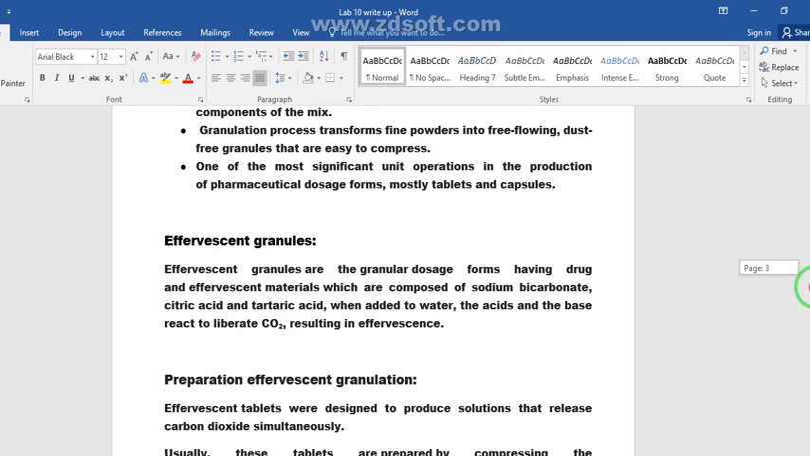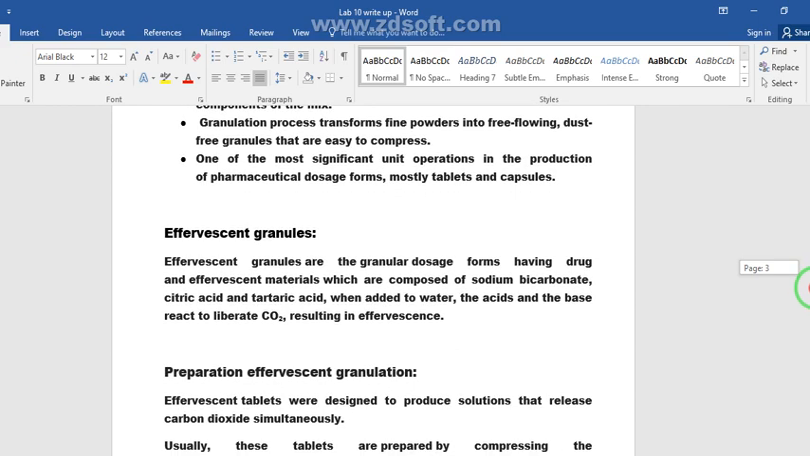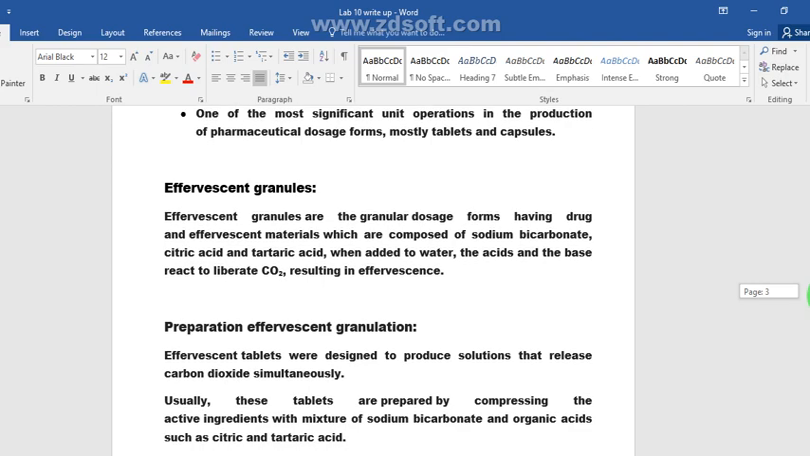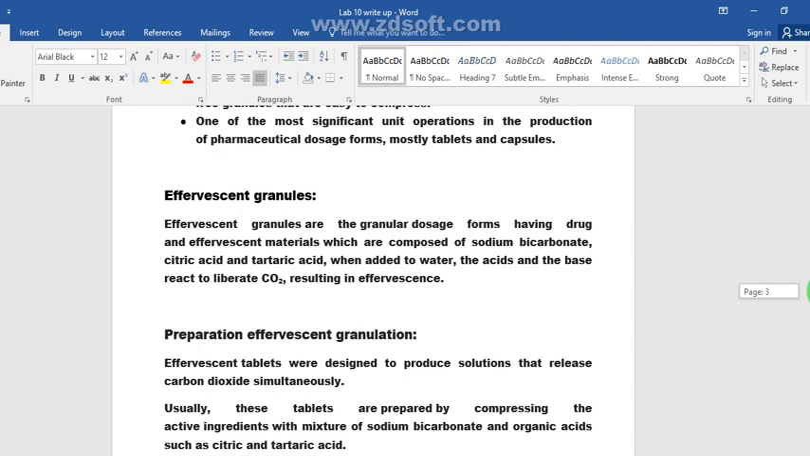The granulation process transforms fine powders into free flowing, dust free granules that are easy to compress. It is one of the most significant unit operations in the production of pharmaceutical dosage forms, mostly tablets and capsules.